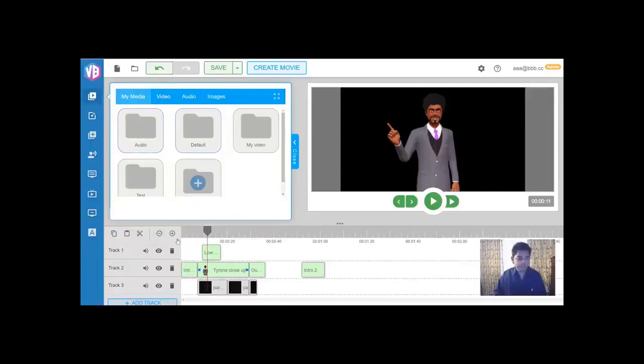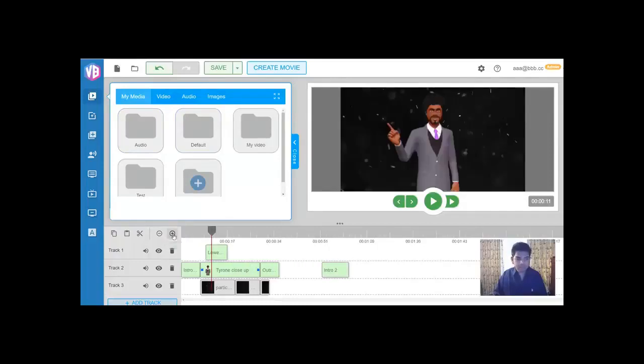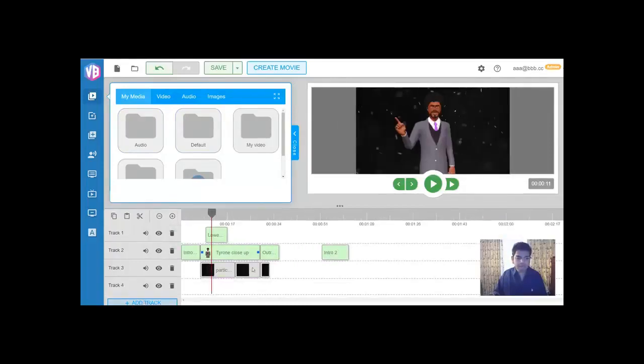Again, very easy. You just click this plus sign here and you can add a new track. For example, here is the add track button, and then you can automatically add a track and then drag and drop your audios or your background music and so on, or your voiceovers, whatever you want.